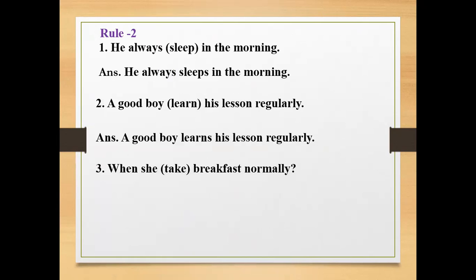Number 3, when she take breakfast normally. This is an example of present indefinite tense, but in the form of an interrogative sentence. So use do or does before the subject. Here the subject is third person singular number, so use does. So the answer will be when does she take breakfast normally.